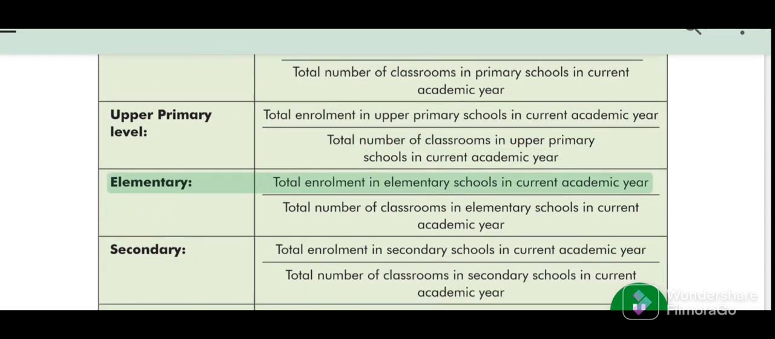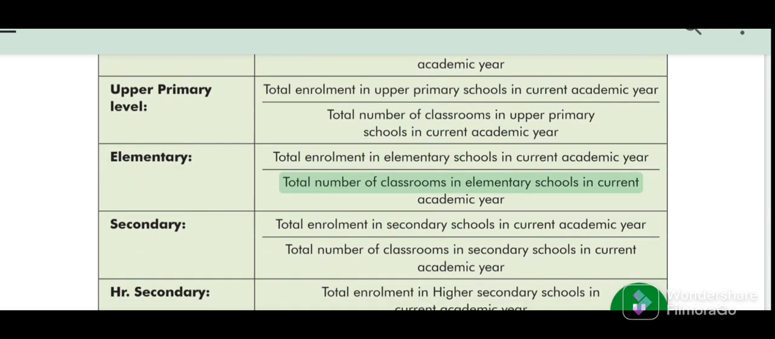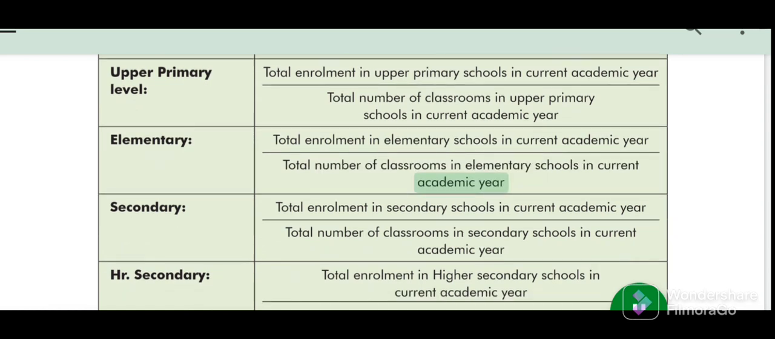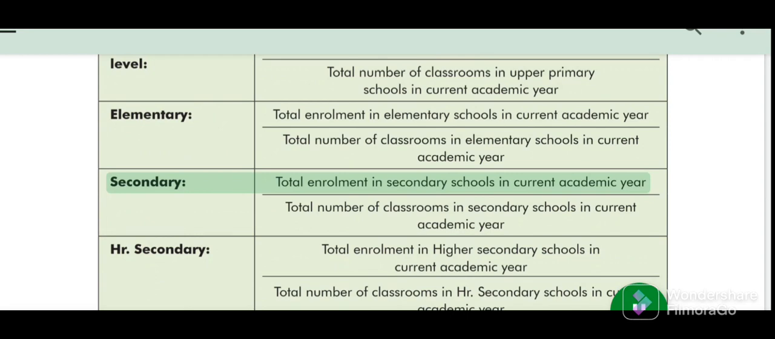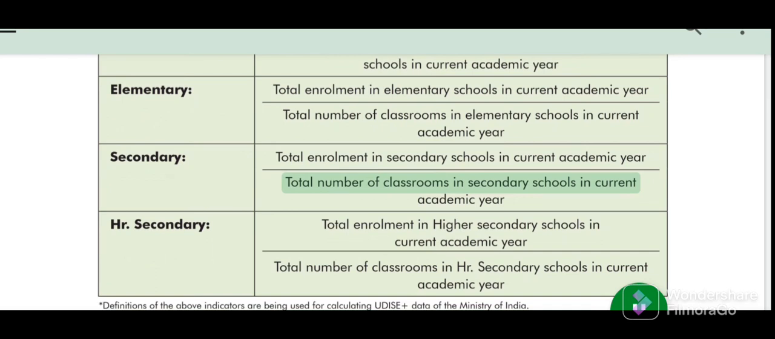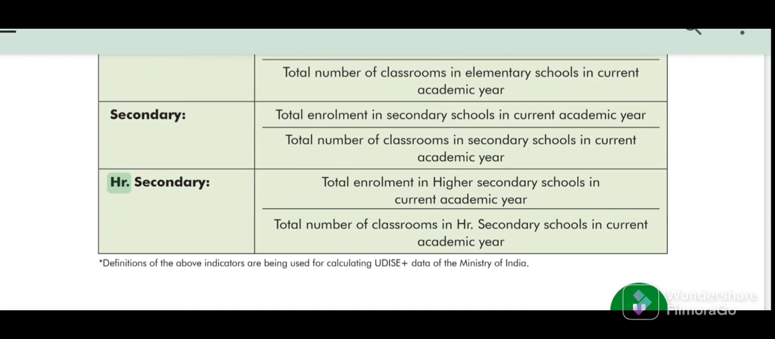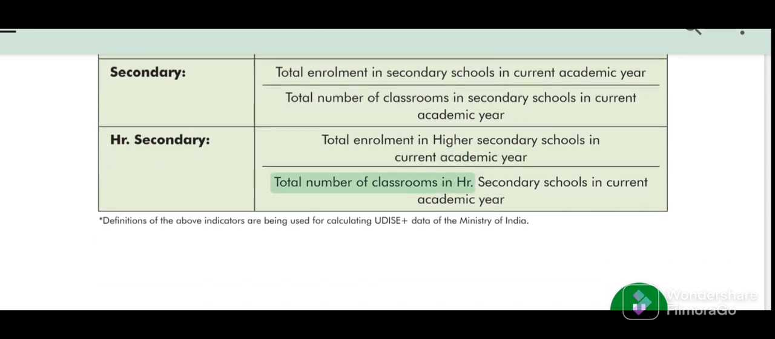Elementary. Total enrollment in elementary schools in current academic year. Total number of classrooms in elementary schools in current academic year. Secondary. Total enrollment in secondary schools in current academic year. Total number of classrooms in secondary schools in current academic year. Higher secondary. Total enrollment in higher secondary schools in current academic year. Total number of classrooms in higher secondary schools in current academic year.